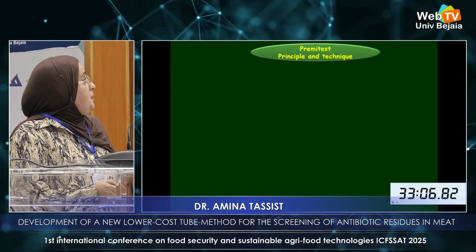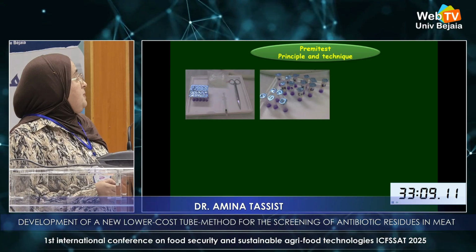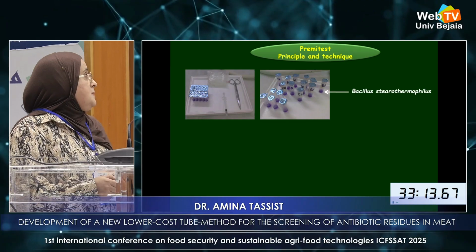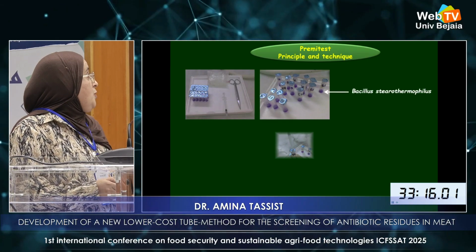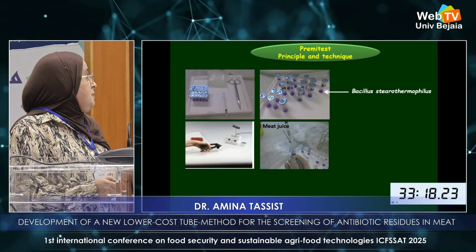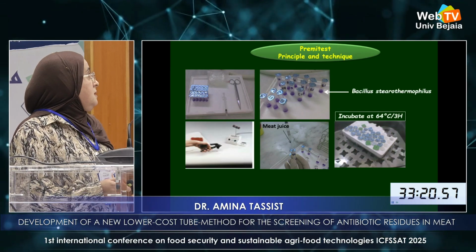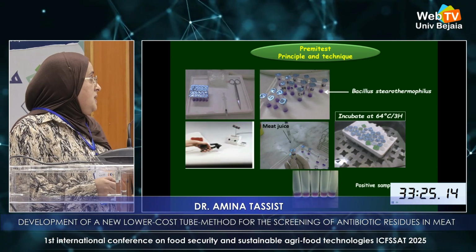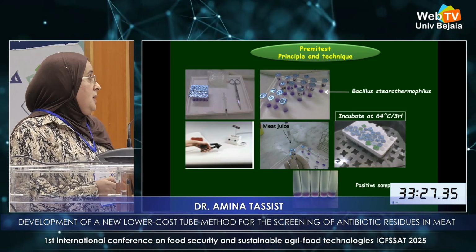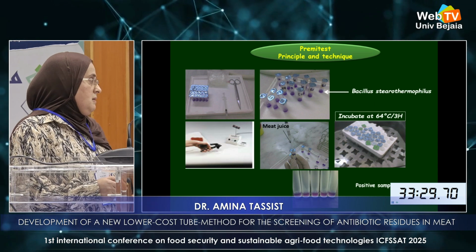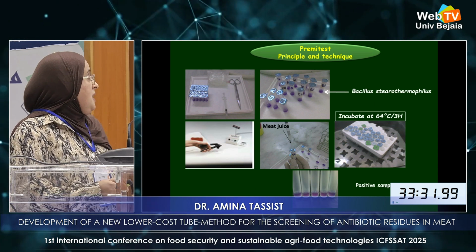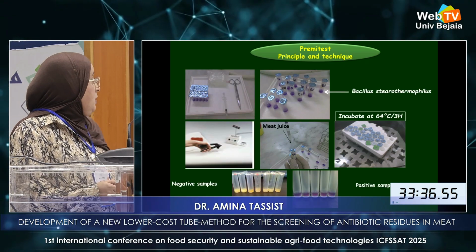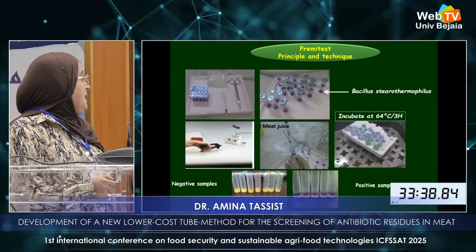The principle of the PRIMI-test consists of the contact of a multisensitive strain, Bacillus stearothermophilus, with a meat juice in a colored medium. After incubation, if the medium remains purple, the sample is considered as positive. If the medium becomes yellow, the sample is considered as negative.